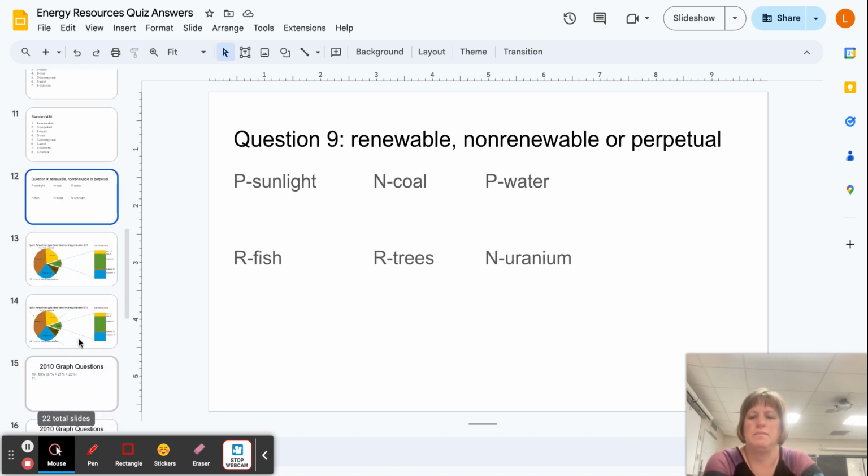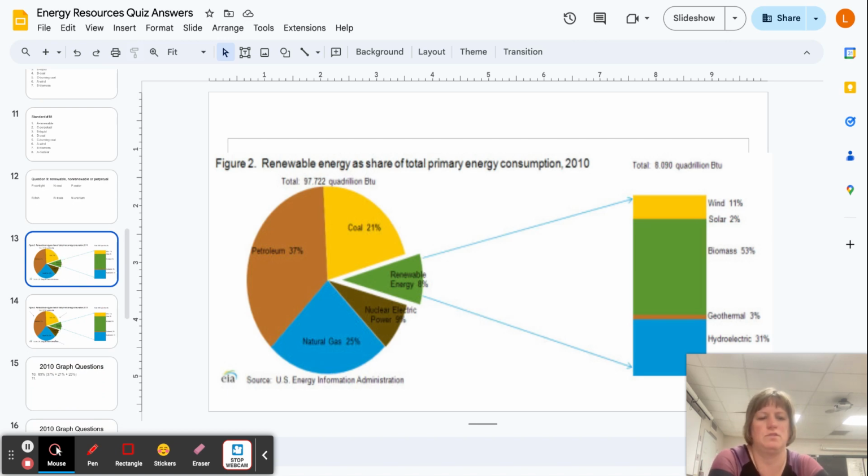Okay, now our next step, we get to this graph, and keep in mind that this graph is actually from 2010, so a while back. My first question is, what percent of our energy came from fossil fuel use? What it requires you to do is go through these 5 pieces of our energy plan back in 2010 and think about, is that a fossil fuel or not?